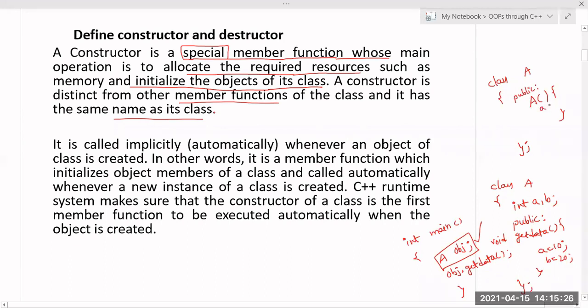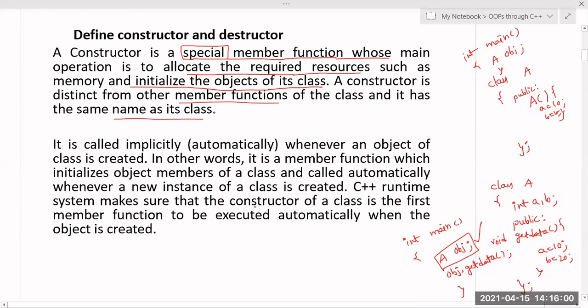So inside this constructor, directly I give A equal to 10, B equal to 20. Whenever you create this object in int main, automatically it will internally call this A. So directly A equal to 10, B equal to 20 gets initialized. So the main purpose of this constructor is, whenever an object is created, if I want to initialize the data of those objects, then that is possible through a special member function called constructor.